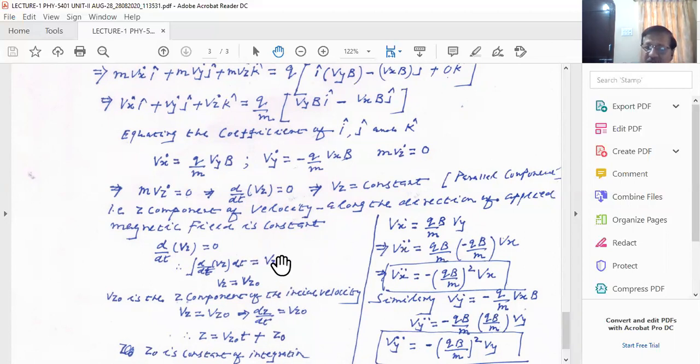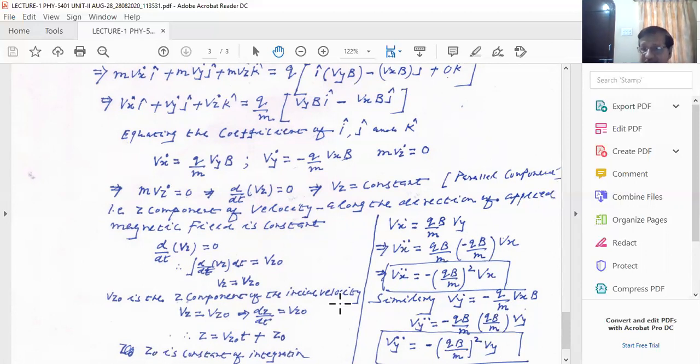But here, you can see that Vz0 is the z component of the initial velocity. Please remember d by dt of Vz is 0; integrate with respect to t on both the sides. So this becomes Vz, and here you have a constant of integration, Vz0. Vz0 is the z component of the initial velocity, when the particle is subjected to the magnetic field with some initial velocity along the z direction.